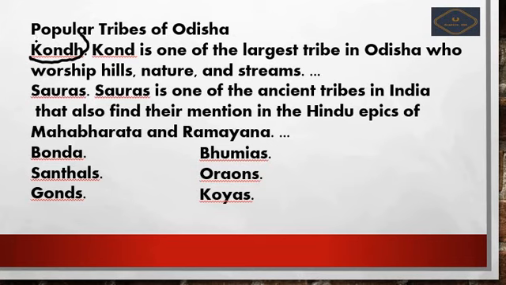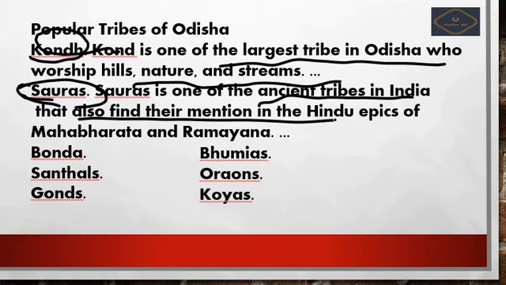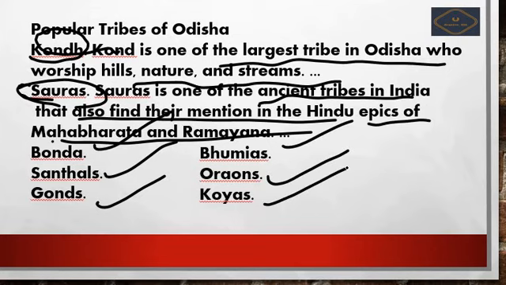That is Kond. Kond is one of the largest tribes in Odisha, who worship nature and the streams. Next is Saurus. Saurus is an ancient tribe of India, also mentioned in the Hindu epics, the Mahabharata and the Ramayana. The other tribes in Odisha are Bonda, Santhals, Gonds, Bhumyas, Urans, Koyas. Okay.